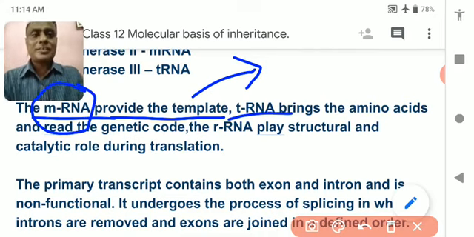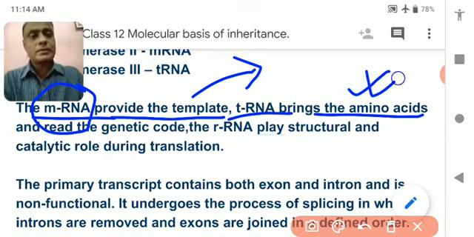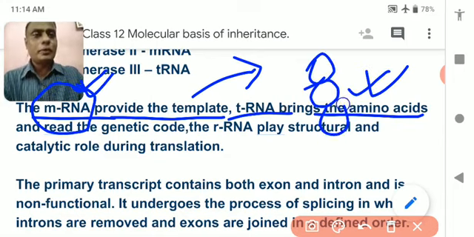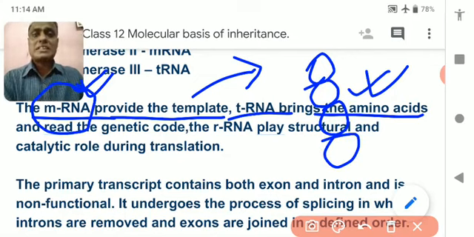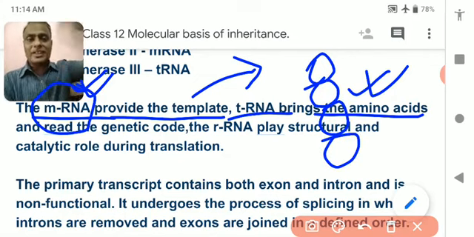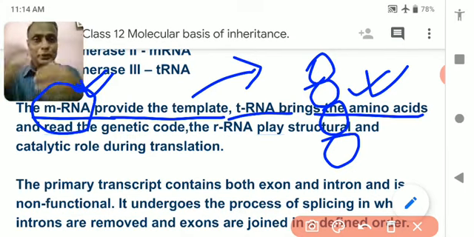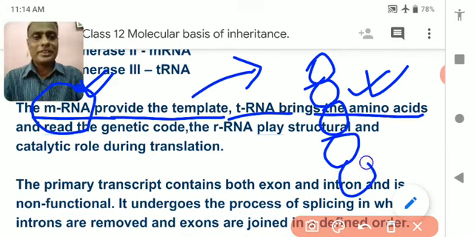So tRNA brings the amino acid, meaning it helps the mRNA to make a chain of protein. tRNA, transfer RNA, carries or transfers the amino acids from different parts and makes a new combination of protein. Understood?